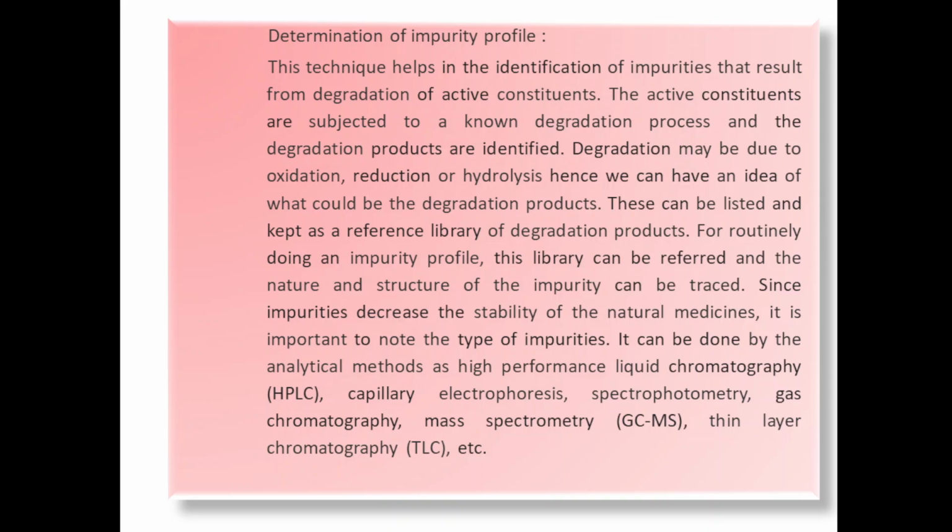Since impurities decrease the stability of natural medicine, it is important to note the type of impurities. So it is important to note which type of impurities are produced during the storage of that particular herbal formulation. It can be done by analytical methods such as high performance liquid chromatography, capillary electrophoresis, spectrophotometry, gas chromatography, mass spectrometry, and thin layer chromatography. All these are the techniques used to determine the impurities by analytical method.